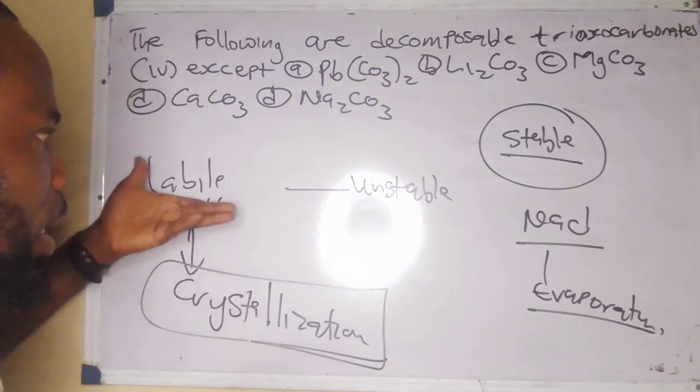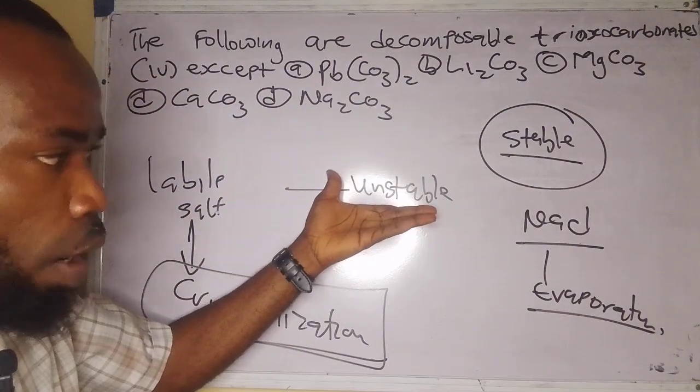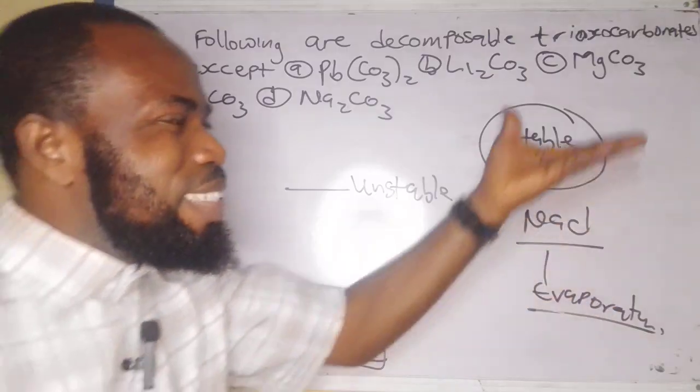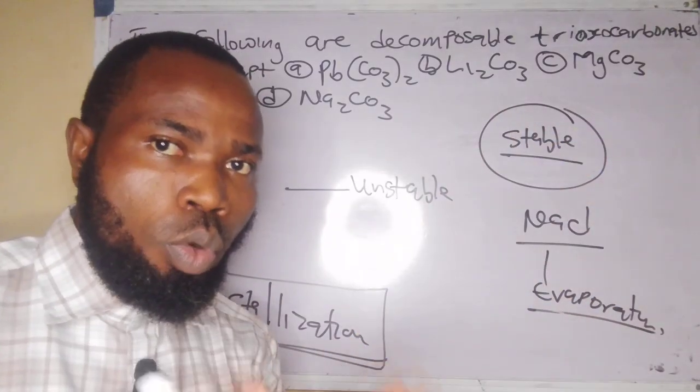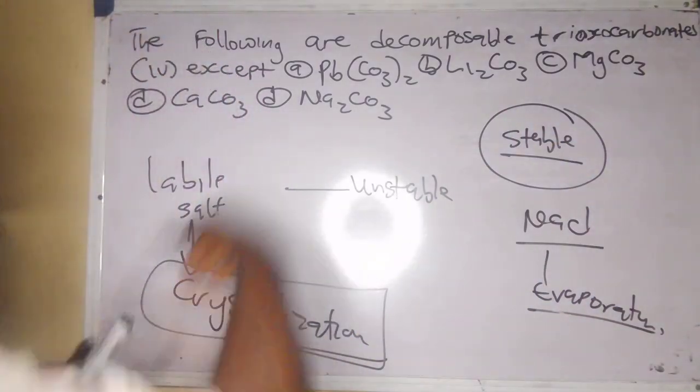Crystallization is used to obtain labile salt. And do you know what labile salts are? Now, while evaporation is used to obtain stable salt, those salts that do not decompose on what? Heating. Okay, fast, we'll go back to our question.